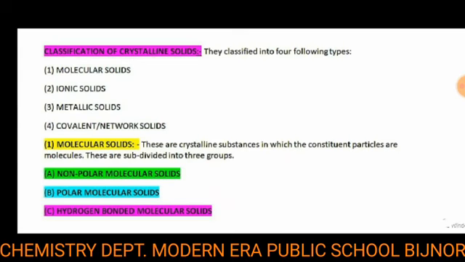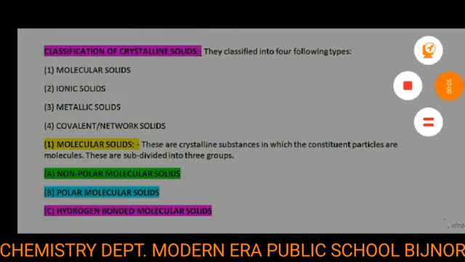So we take the first type of crystalline solid, molecular solid. These are crystalline substances in which the constituent particles are molecules, and these are subdivided into three groups. The first subcategory is non-polar molecular solid. The second subcategory is known as polar molecular solid, and the third subcategory is known as hydrogen bonded molecular solid.